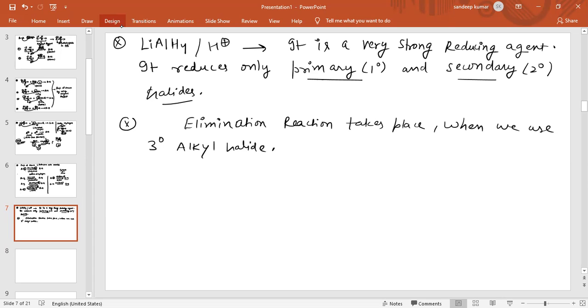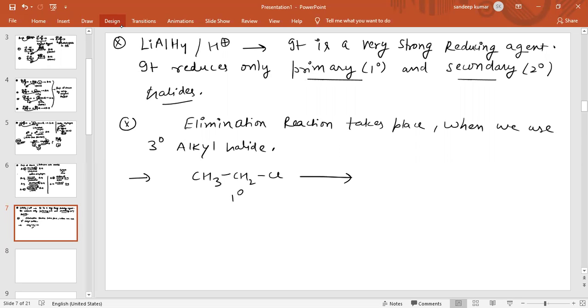So this is clear to all of you. Now I am giving some examples. If CH3CH2Cl is given, this is a 1 degree alkyl halide, because the functional group is attached to this carbon and the neighbor of this carbon is only 1. Therefore it is a 1 degree alkyl halide.